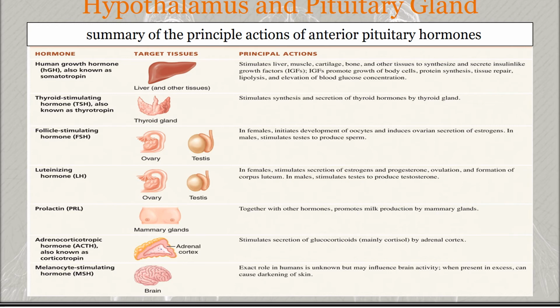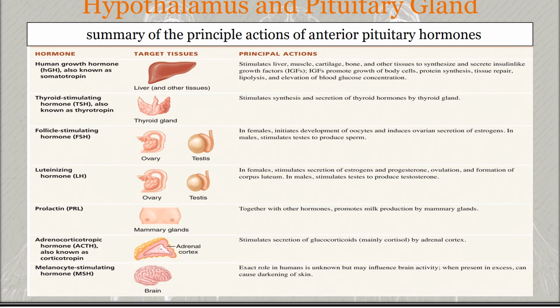And the next is prolactin, otherwise known as PRL, and together with other hormones it initiates and maintains milk production by the mammary glands. And next is the adrenocorticotropic hormone, that is ACTH, also known as corticotropin.